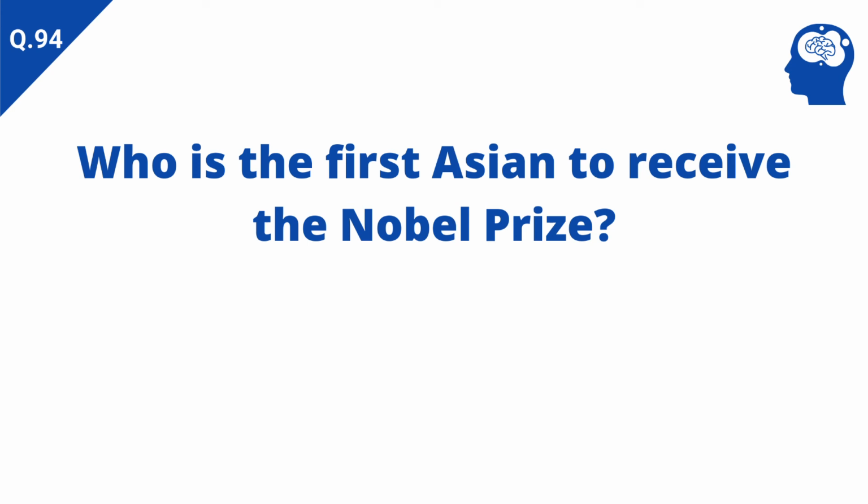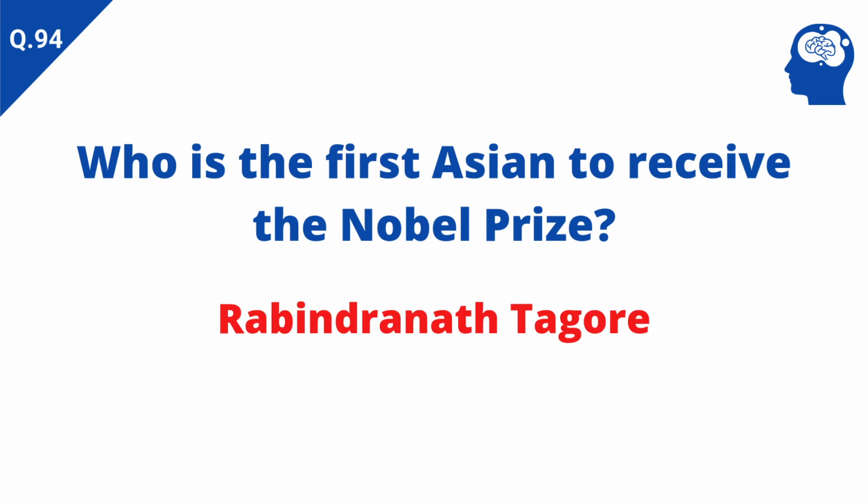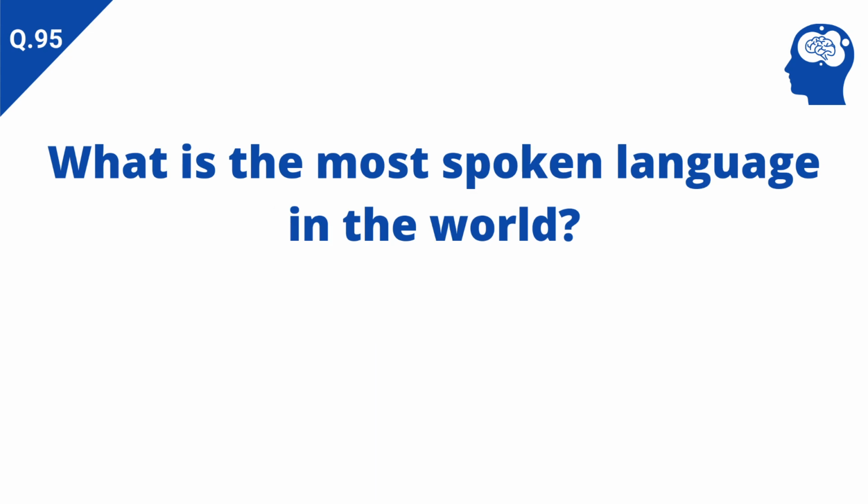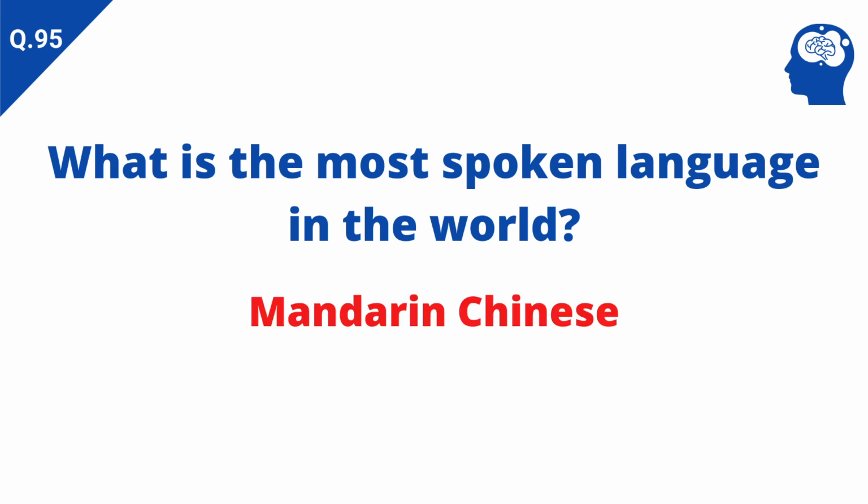Who is the first Asian to receive the Nobel Prize? Answer: Rabindranath Tagore. What is the most spoken language in the world? Answer: Mandarin Chinese.